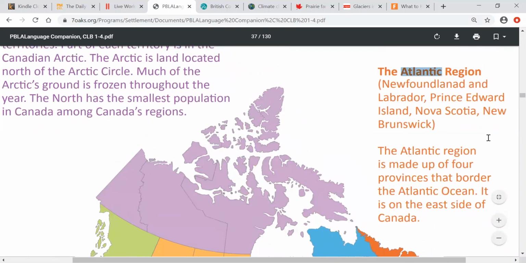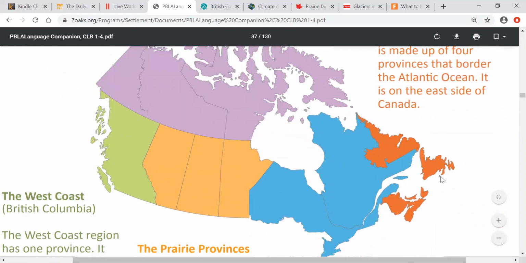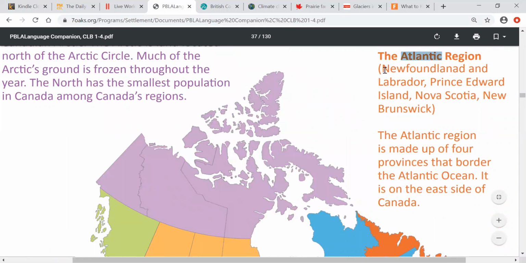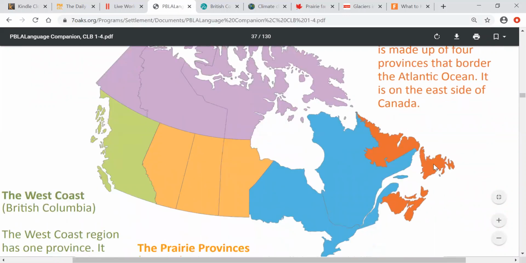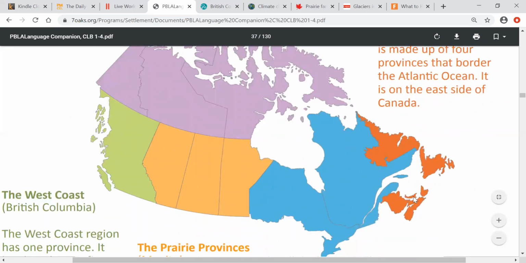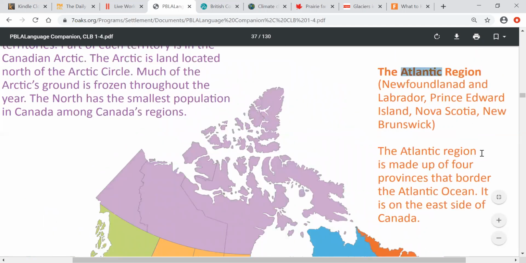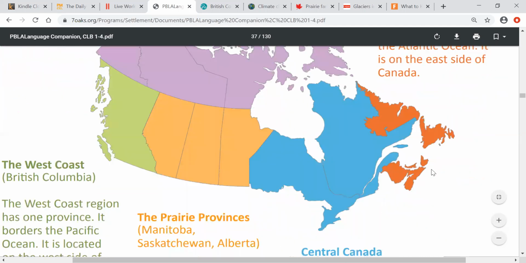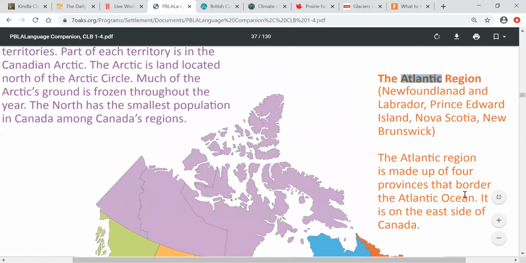The Atlantic region has 4 provinces. What are they? Newfoundland and Labrador is 1 province. Prince Edward Island, over here, the mini one, is 2. Nova Scotia, here, and New Brunswick, over here.